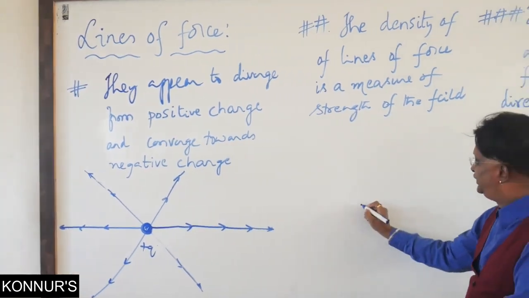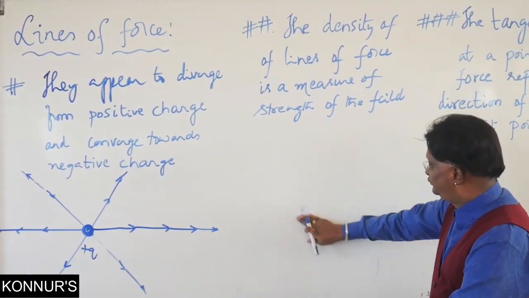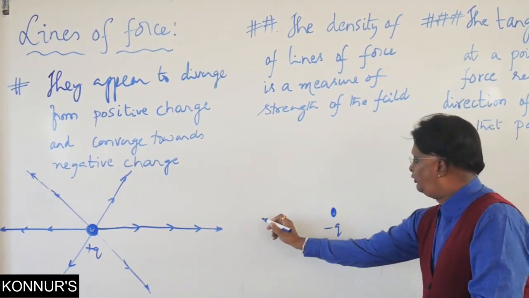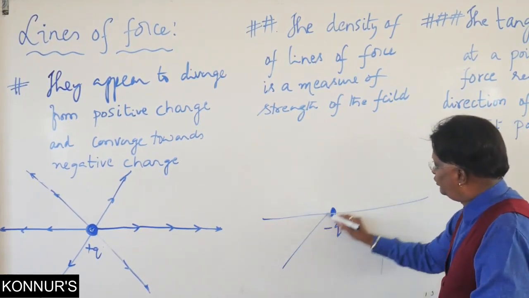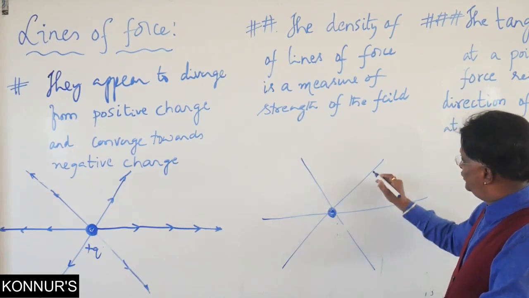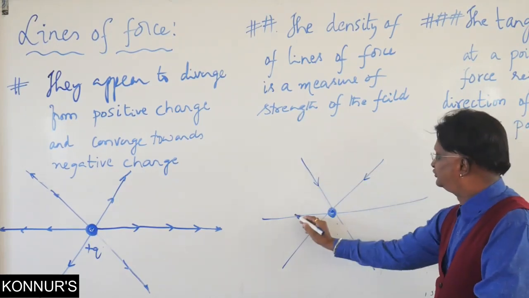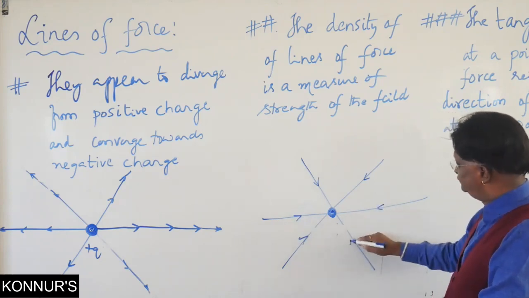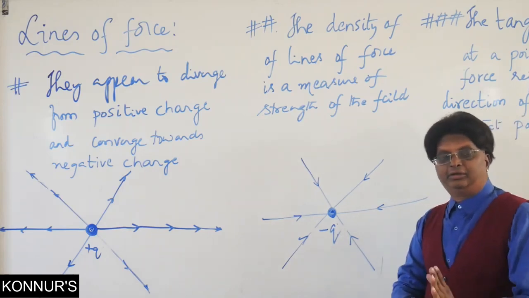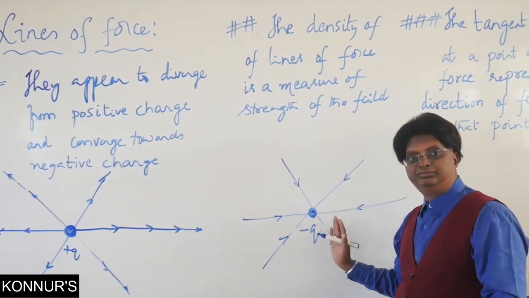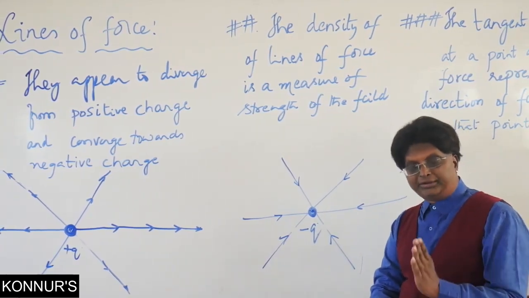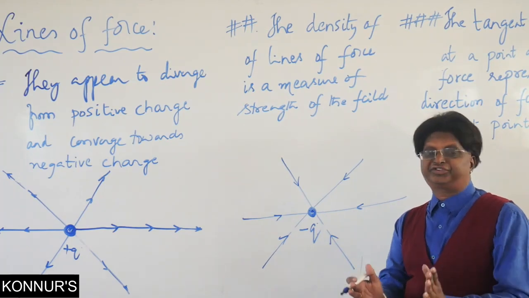Similarly for an isolated negative charge, if this is minus Q, all these similar ones that you earlier represented, the only thing is that these arrows will be towards the charge. Therefore, this is exclusively a field of an isolated negative charge. Now, what is the case with a system of charges?